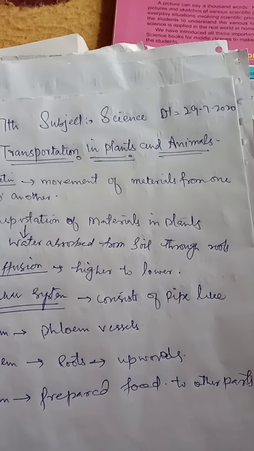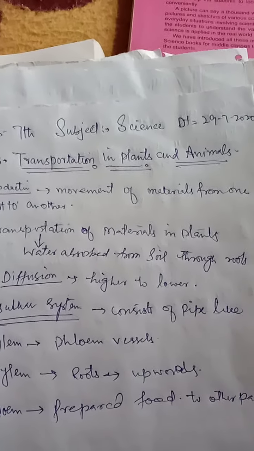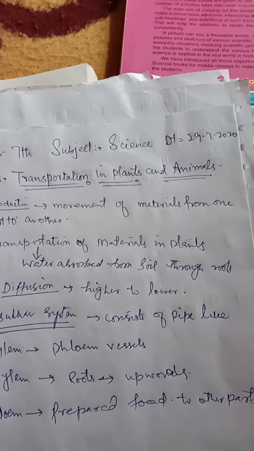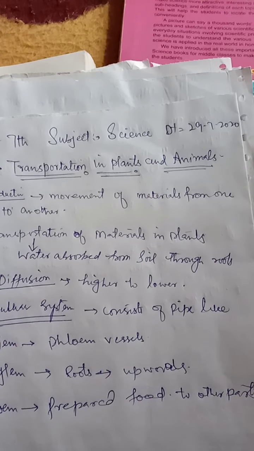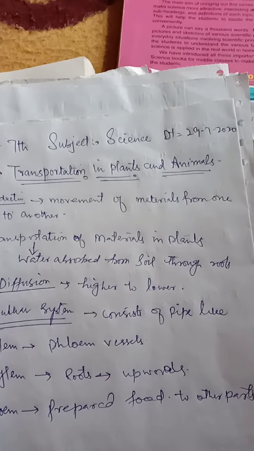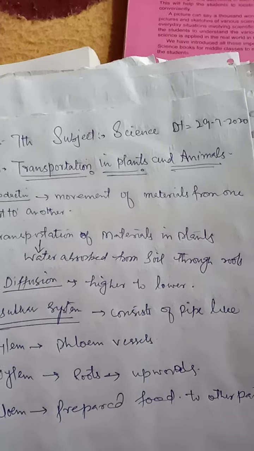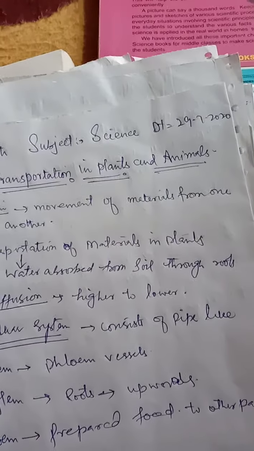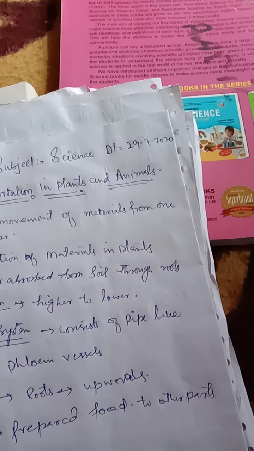Transportation in unicellular and simple multicellular plants. In unicellular organisms, diffusion is a major method by which transportation of material occurs, as in Chlamydomonas and simple algae. Diffusion is the movement of particles from a higher concentration to a lower concentration until they are spread evenly.